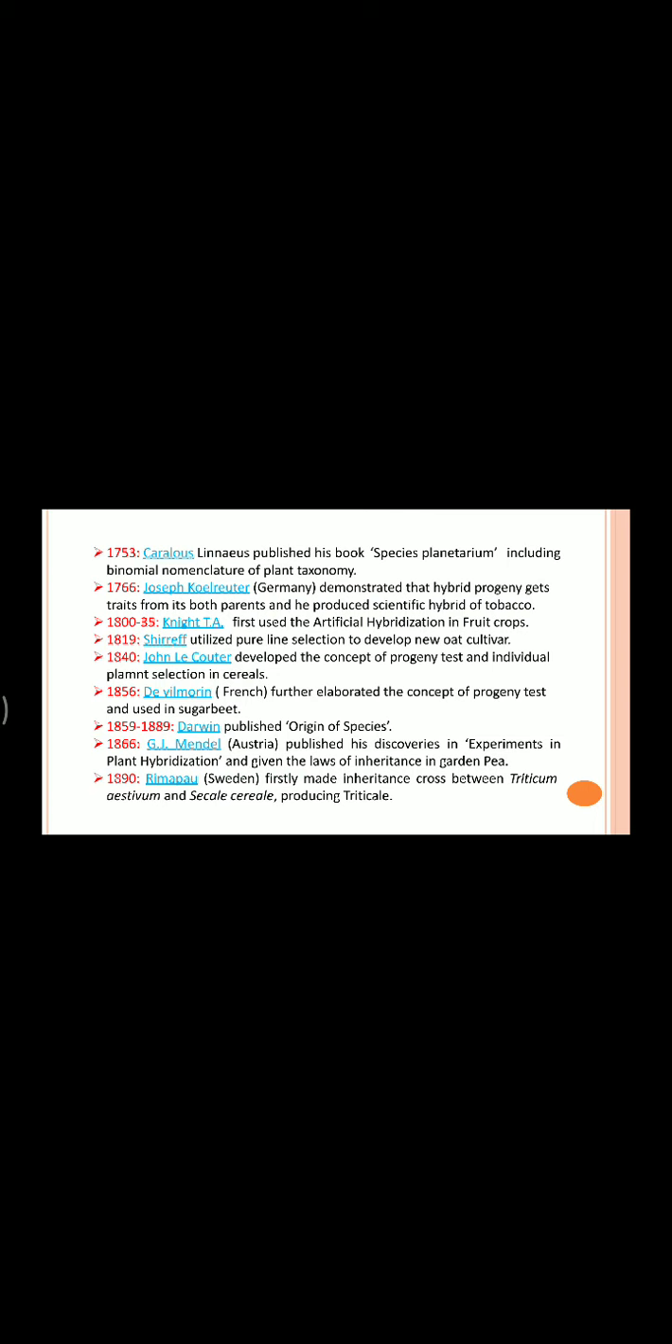Then the most eminent scientist of genetics, G.J. Mendel from Austria, published his discoveries in Experiments in Plant Hybridization and gave the laws of inheritance using the garden pea. Then Rimpau first made an intergeneric cross between wheat and rye, producing Triticale, in 1890.